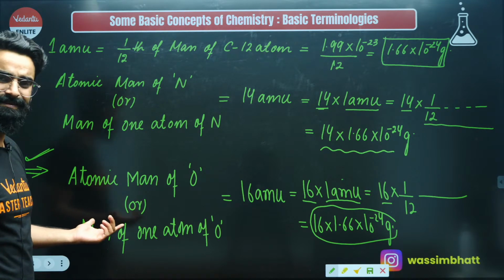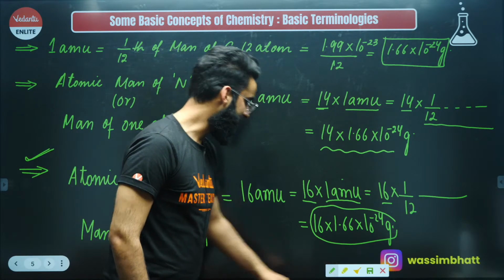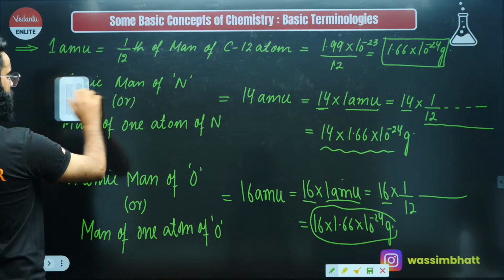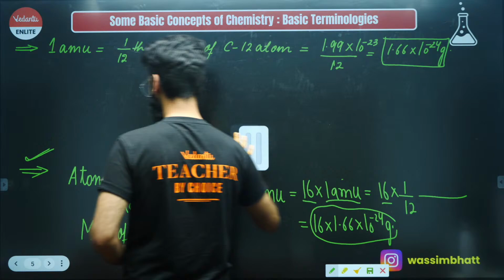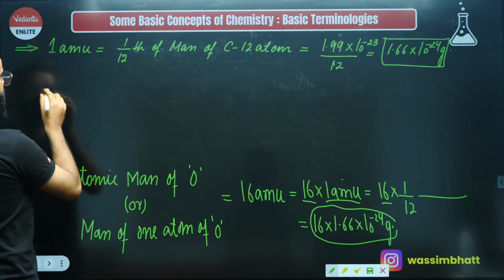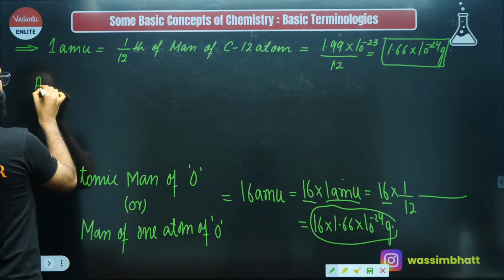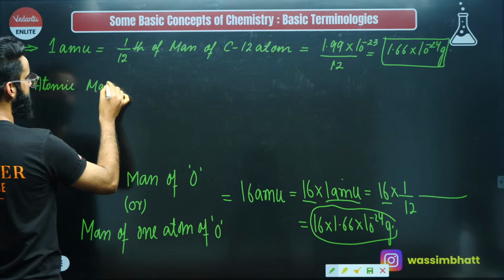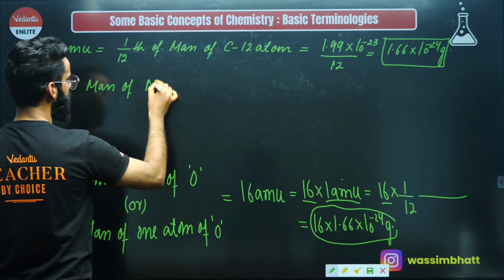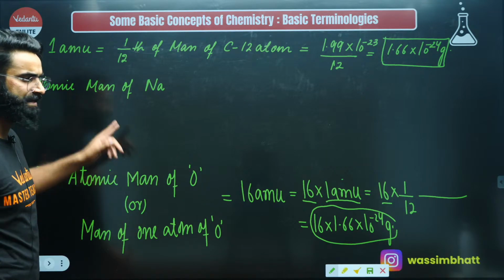Isn't it simple, guys? In the similar way, I can just write one more statement just to make you understand the concept of atomic mass, the definition of atomic mass. I'm writing something as atomic mass of sodium. Sodium is represented by Na. What is meant by this?